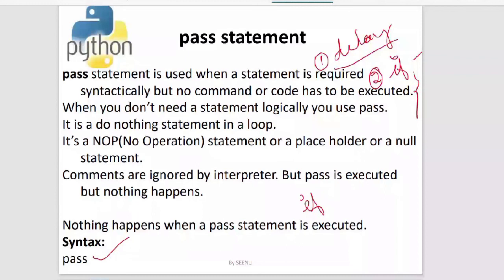Now, when you don't need a statement logically, you use pass. It's like a do nothing statement inside a loop.